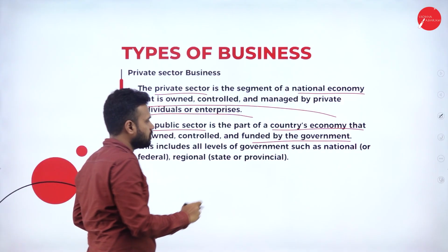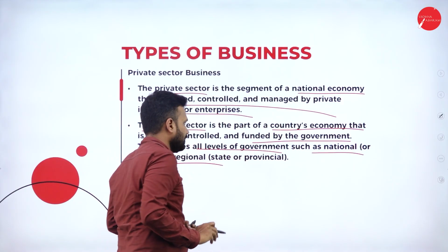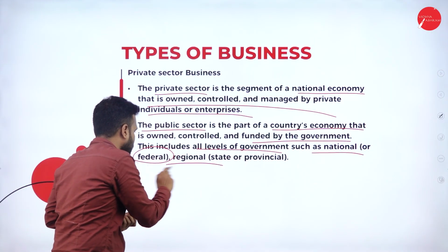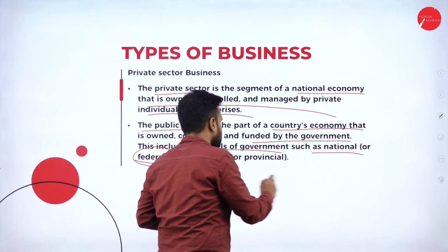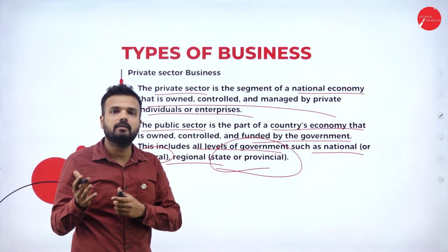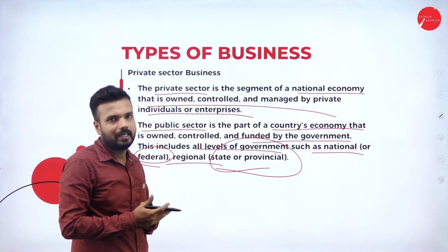It includes all levels of government, whether national or regional. National government means the central or federal government, and regional government means the state government. Whether it is the central government or the state government, that entity we call a public entity.